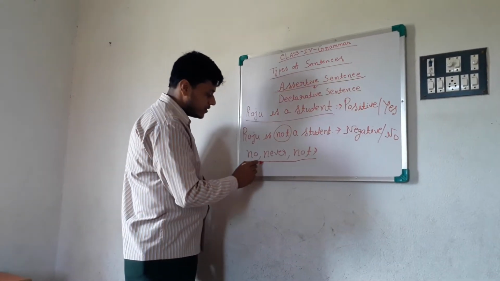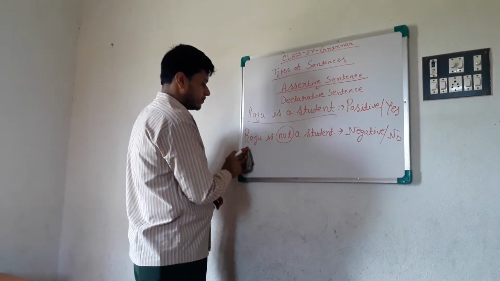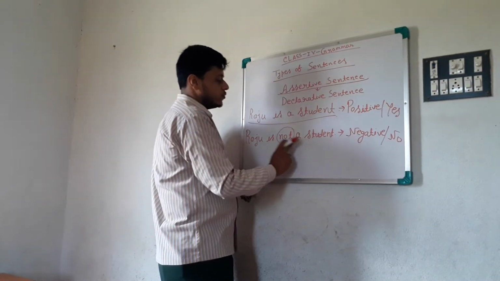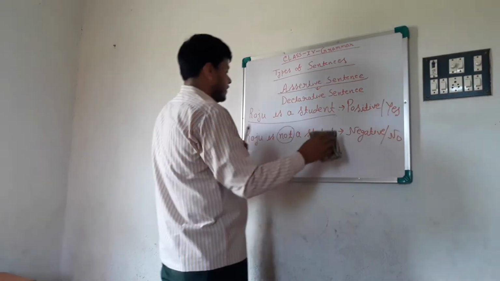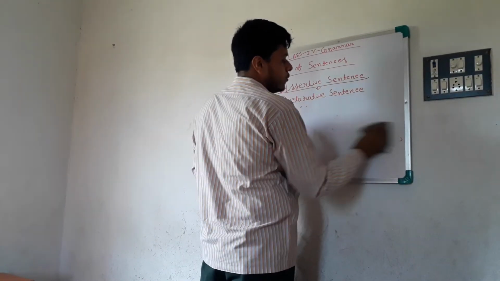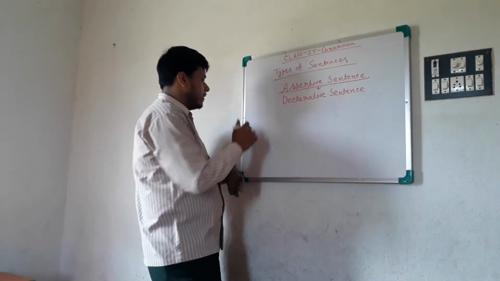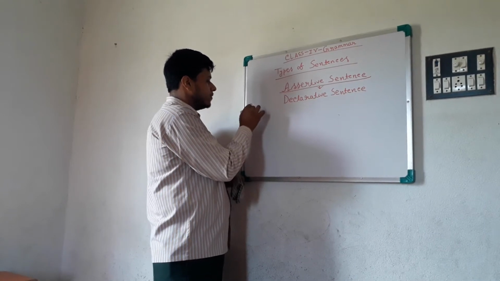These words are always used in negative sentences. Okay. Now, Raju is a student, Raju is not a student. Positive and negative. Now, you have to learn the rules for how to change a sentence from positive to negative.